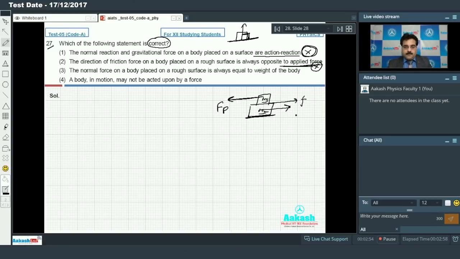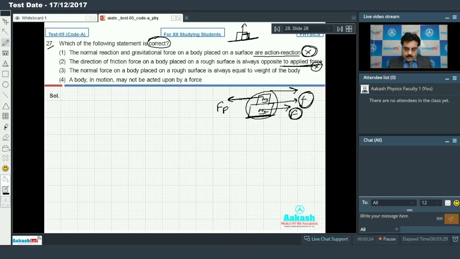So we are saying that the motion of this system is from left to right, friction force is also left to right, and the direction of external force is also left to right. So in this case we can say the direction of friction and the direction of external force are both in the same direction. On that basis we can say option number 2 is not correct.